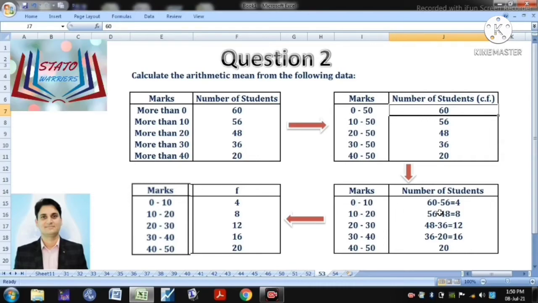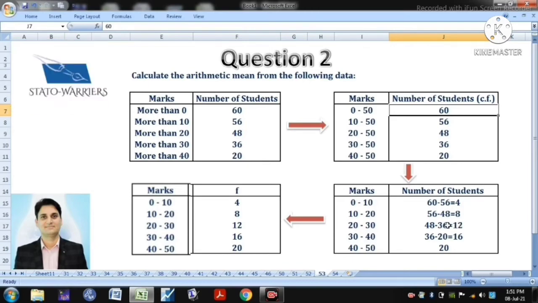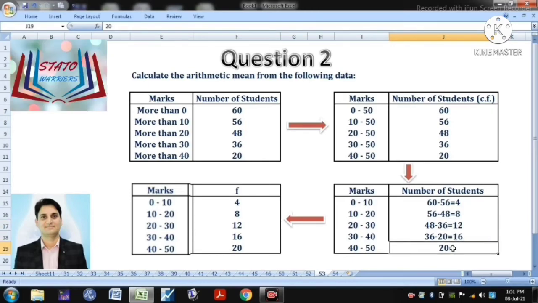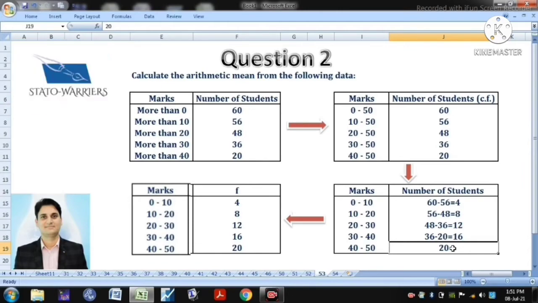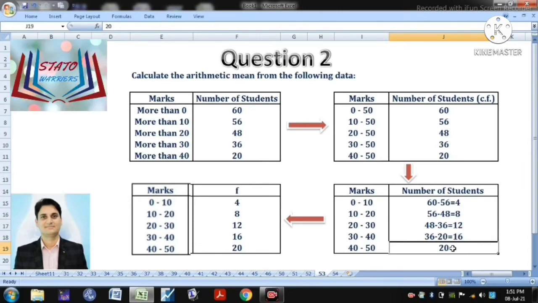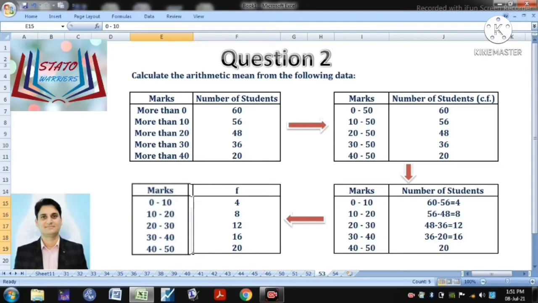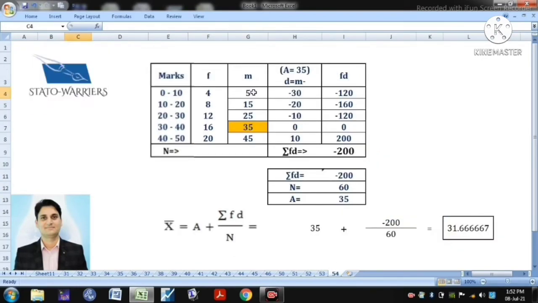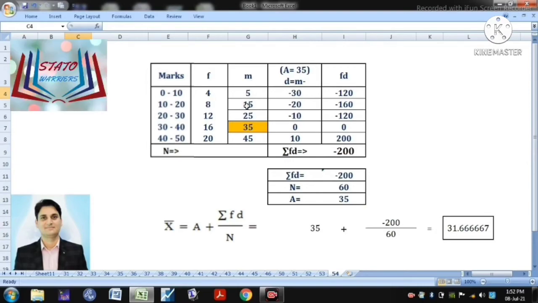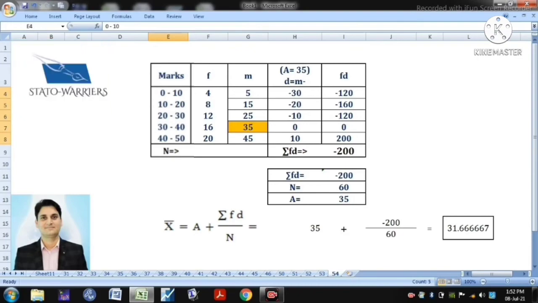And in the same way, 10 to 20, 8 students are there, and 20 to 30, 12 students are there. In the same manner, 16, and then the remaining 20 are those who have scored between 40 to 50. So once you have done it, this is now your simple frequency and continuous series you have created. In the same way as we have done in the previous question, you need to calculate the mid values, which are 5, 15, 25, 35, and 45.